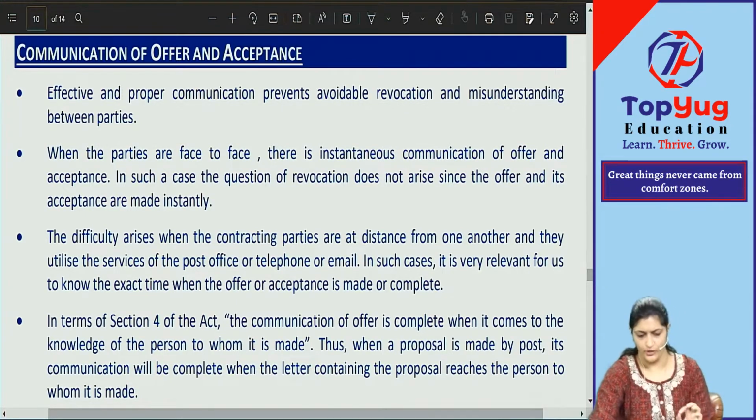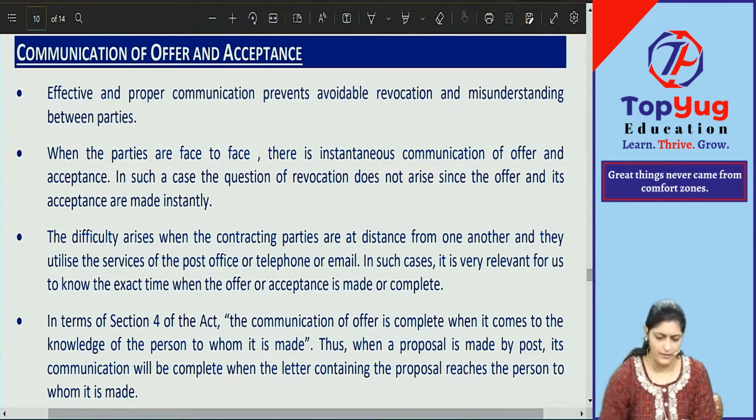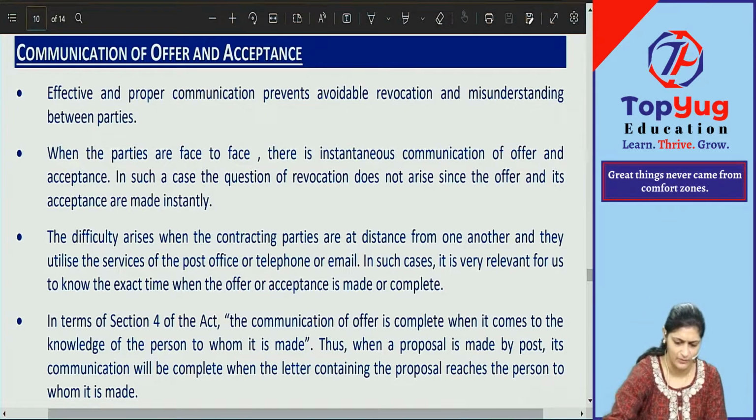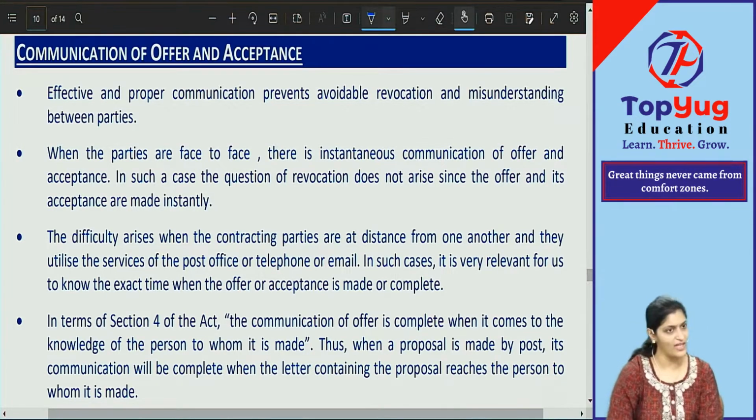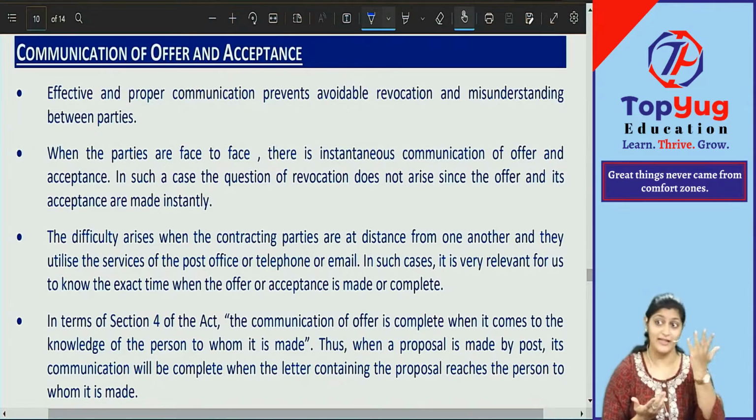Effective and proper communication prevents avoidable revocation and misunderstanding between the parties. If there is effective communication, then there are no misunderstandings. Communication means what? What is it that you're communicating here? In an offer, all the terms and conditions.